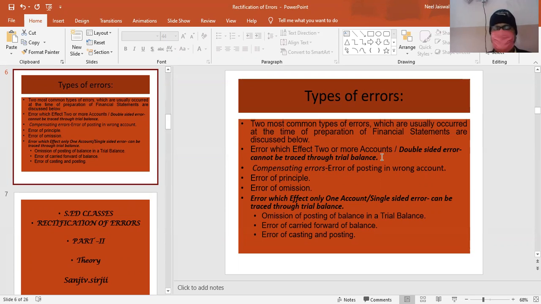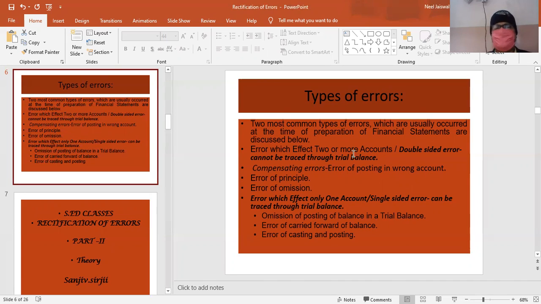For example, paid wages to Ram. In the wages account, I have written 2000, but to cash, I have written 20,000. So this is a single-sided error. For this type of error, we will see that our trial balance will not match. That means debit will not be equal to credit. Then such an error will be termed as single-sided error.